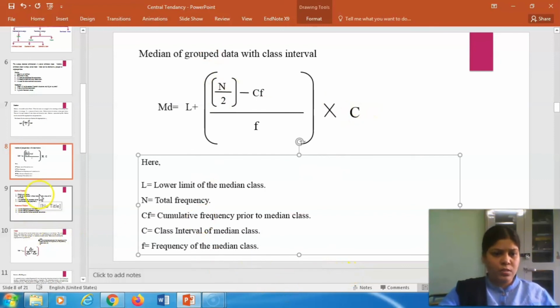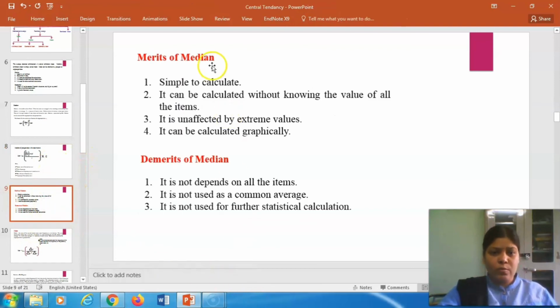So you have to understand these things when you are going to calculate the mean, mode and median. Then let us see the merits of median. It is simple to calculate. It can be calculated without knowing the value of all the items. It is unaffected by extreme values, and it can be calculated graphically. So graphically also you can easily understand.